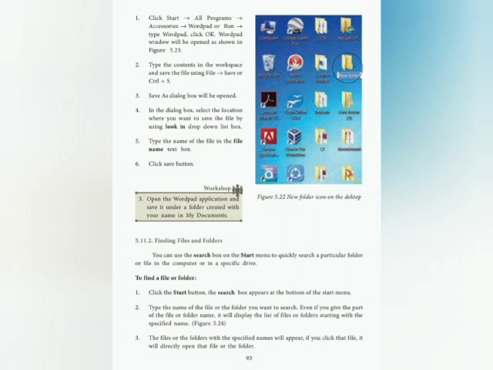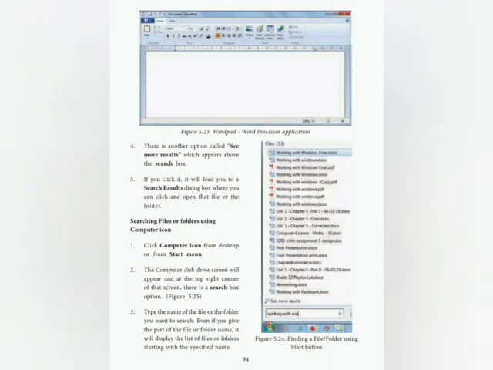And if you give the part of the file or folder name, it will display the list of files or folders starting with the specific name. The files or folders with the specific name will appear. If you click that file, it will directly open that file or folder. There is another option called See More Results, which appears above the search box. If you click it, it will lead you to the search result dialog box where you can click and open that file or the folder.